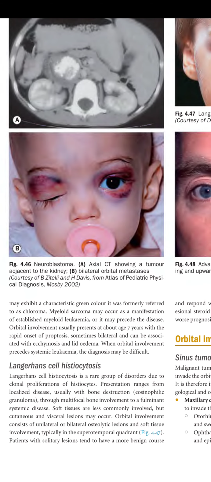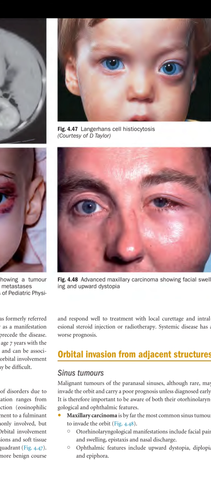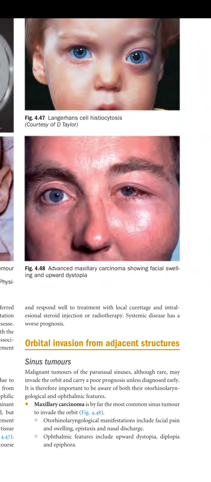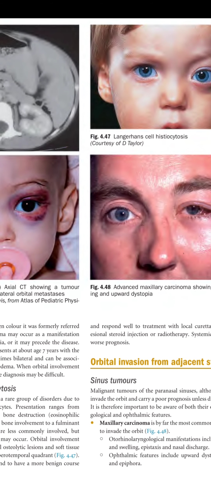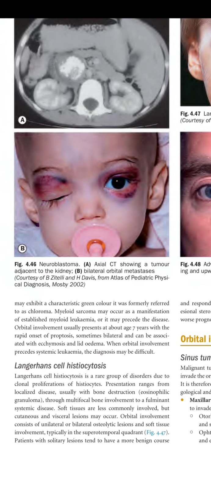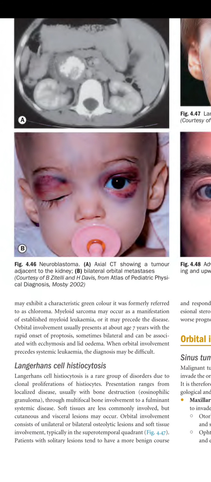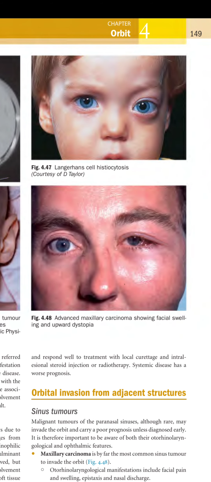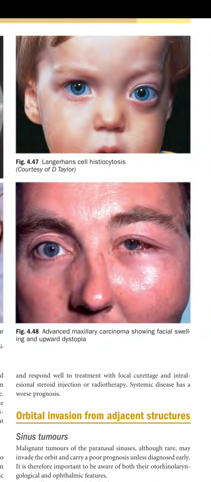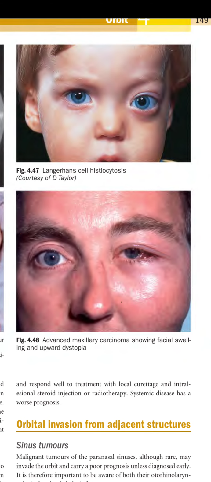Patients with a solitary lesion tend to have a more benign course and respond well to treatment with local curettage and intralesional steroid injection or radiotherapy. Systemic disease has a worse prognosis. So basically, Langerhans histiocytosis is the proliferation of histiocytes. It causes bony destruction, which can be mild to severe, and in the orbit it also causes an osteolytic lesion, especially in the supratemporal quadrant. Treatment is with curettage and steroid injection or radiotherapy. So this is Langerhans cell histiocytosis.